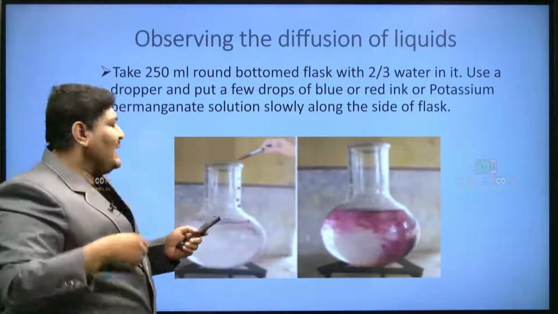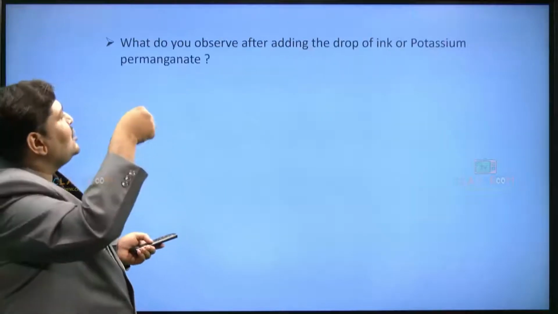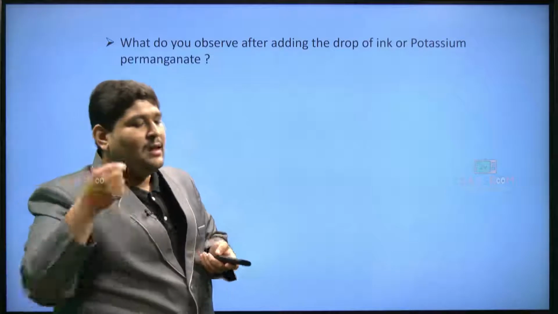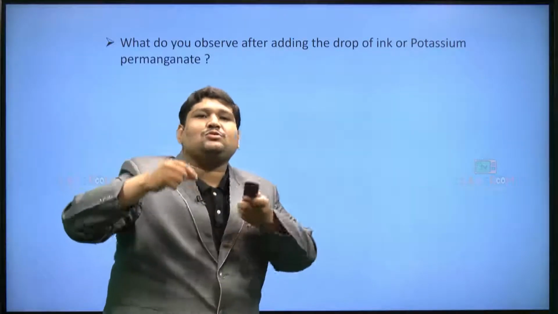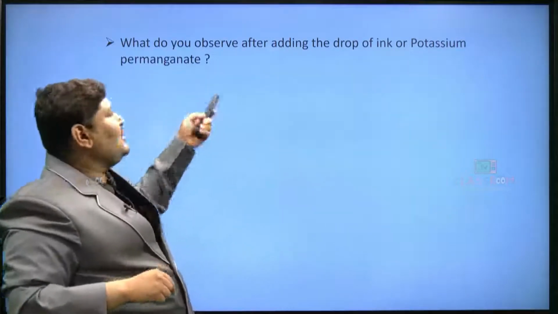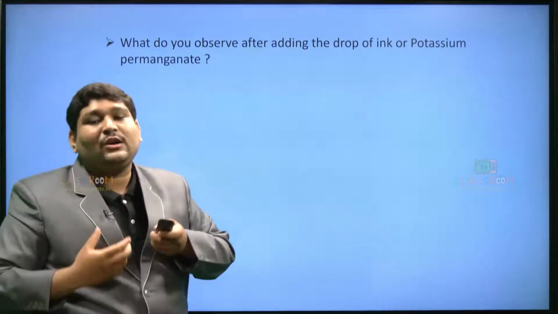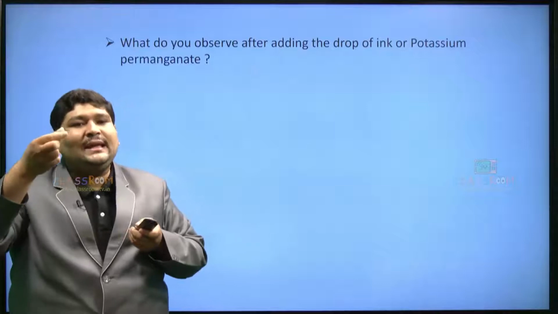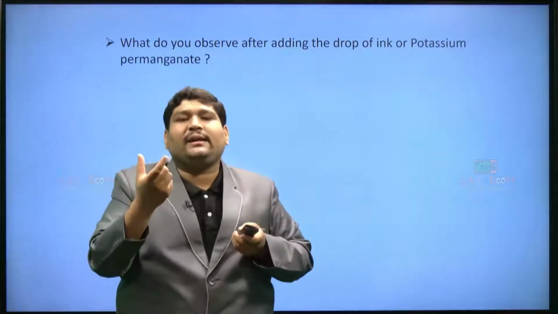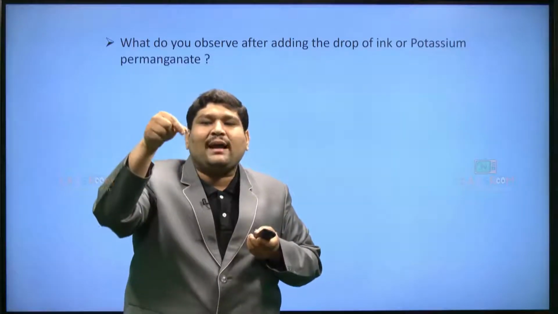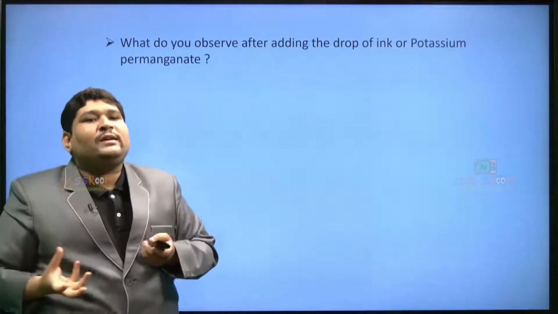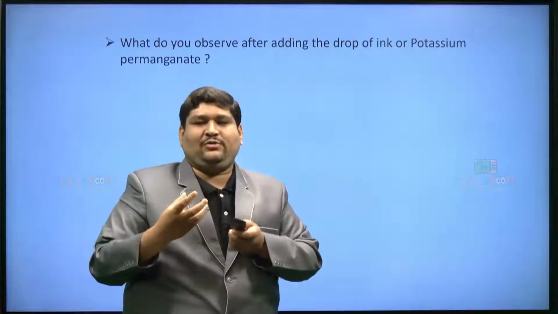When you add only one or two drops, you will see that the ink or potassium permanganate solution added drop-wise starts getting uniformly spread throughout the solution.